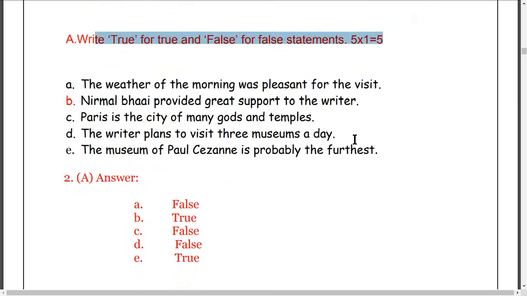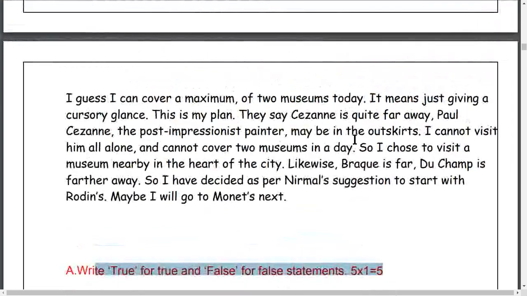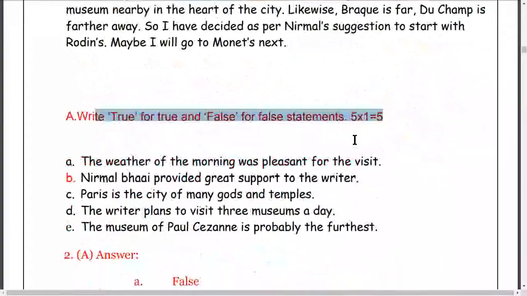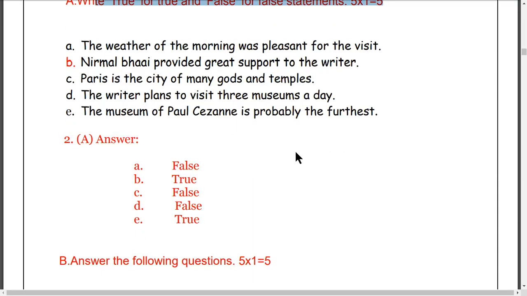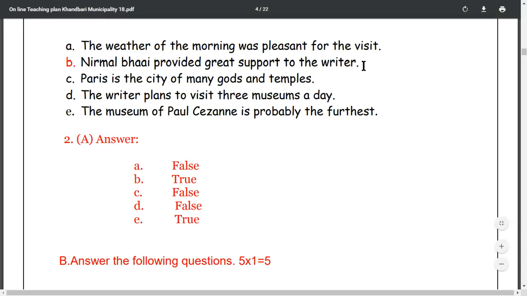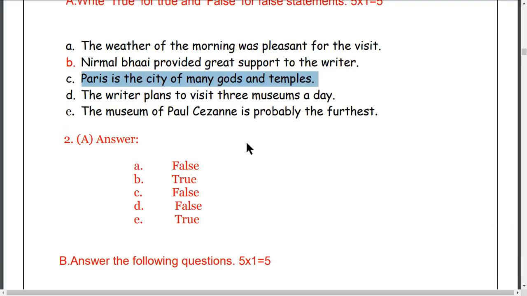Let's say the weather of the morning was pleasant. Not pleasant, the weather was foggy, smoky, overcast. You can write it in the first line. I have already explained this. The weather of the morning was pleasant, it was not pleasant, so it is false. Nirmal Bhai provided great support to the writer. It is false here. Paris is the city of many gods and temples. That is not correct here. Not Paris, Kathmandu is the city of many gods and temples.